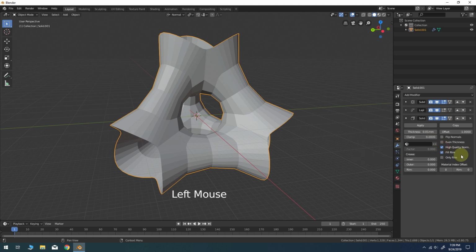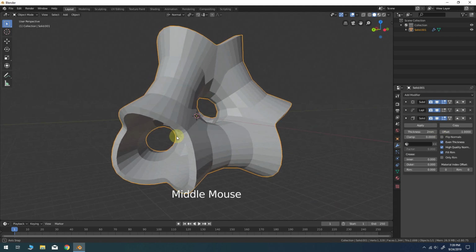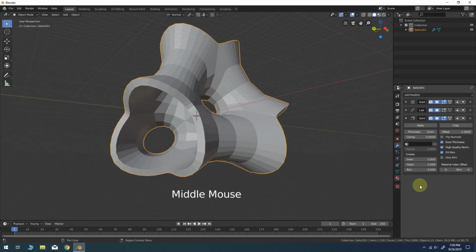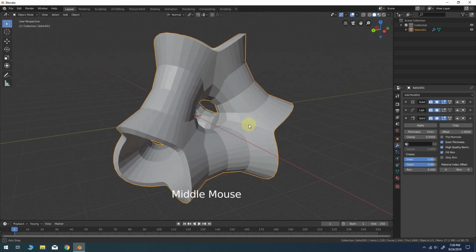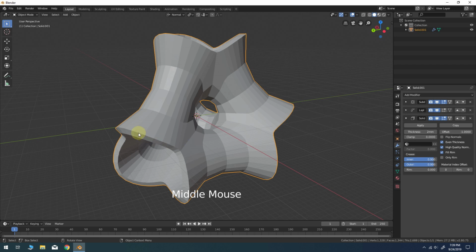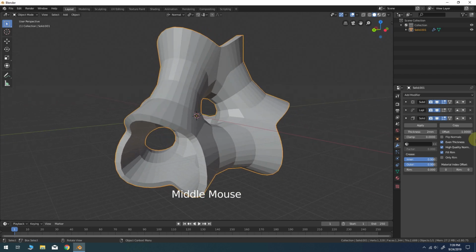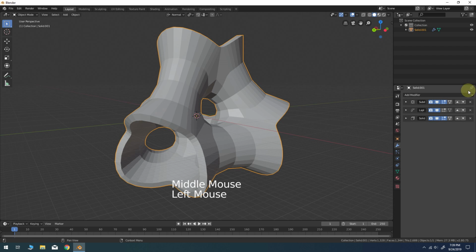We'll enable high quality normals and even thickness. And we'll increase the thickness to 2.0 millimeters, which should be sufficient for 3D printing. And we'll give it an inner crease of 0.9 and an outer crease of 0.9. And we don't want to go all the way to 1.0 with the crease factor, because that'll give us infinitely sharp edges, and we want to maintain a little bit of a bevel around the edges there.